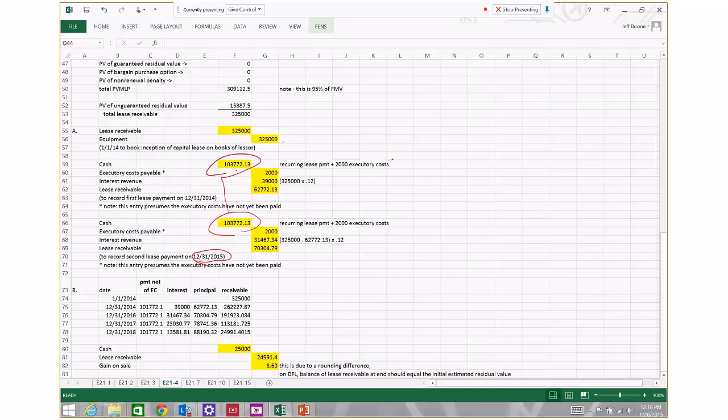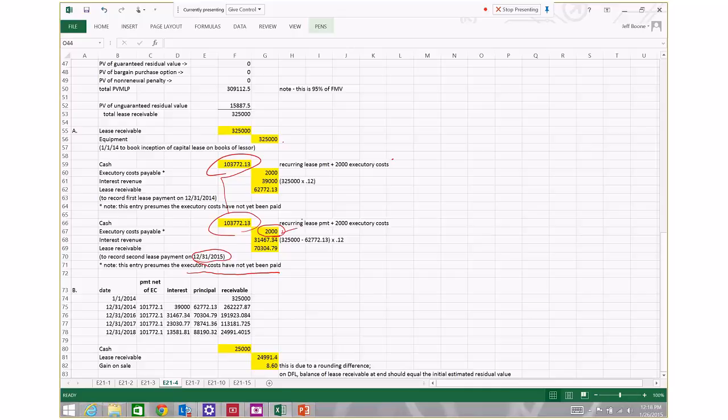Out of that $103,772.13, $2,000 is a payment for executory cost, which, assuming that the executory costs have not yet been paid by the lessor, and that the lessor will pay those executory costs in the foreseeable future, we're going to set that $2,000 payment up as an executory cost payable account.